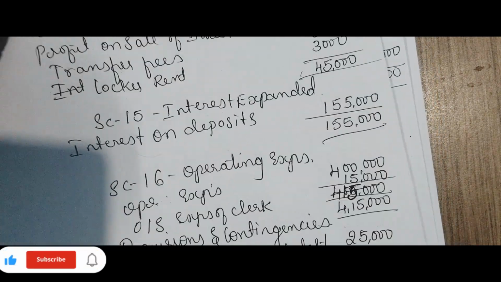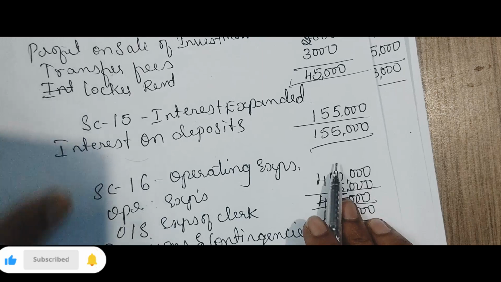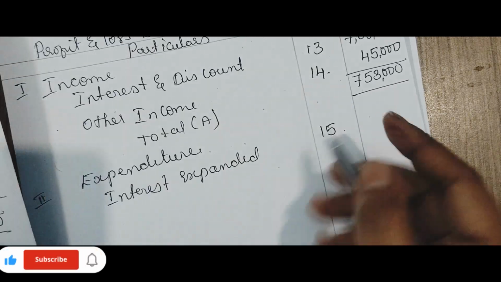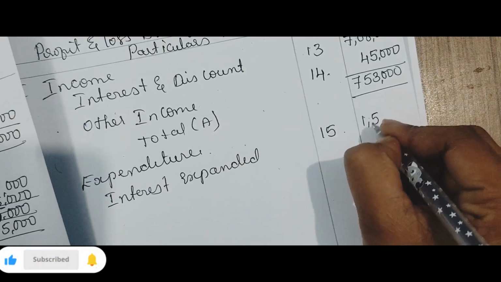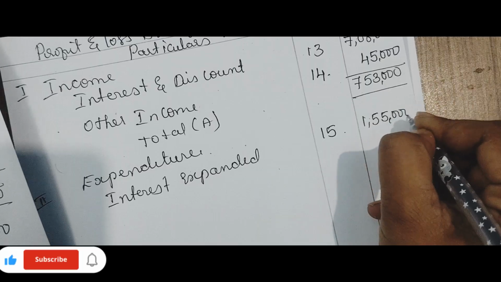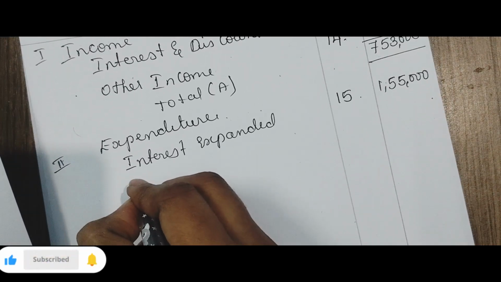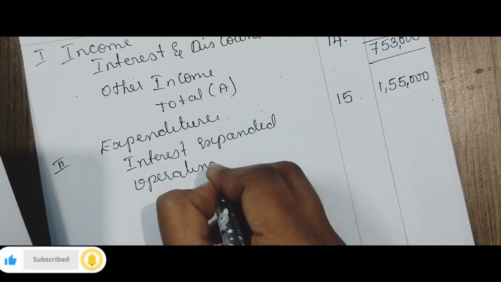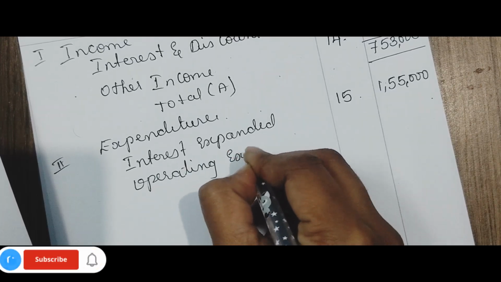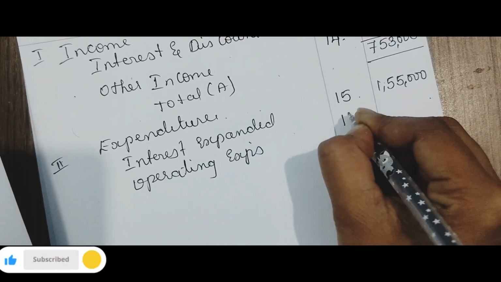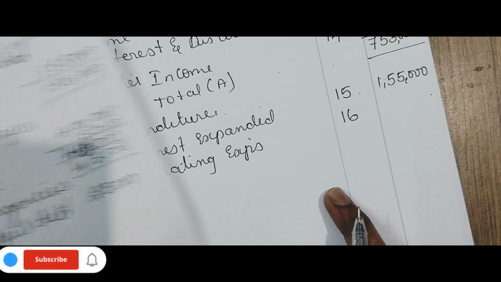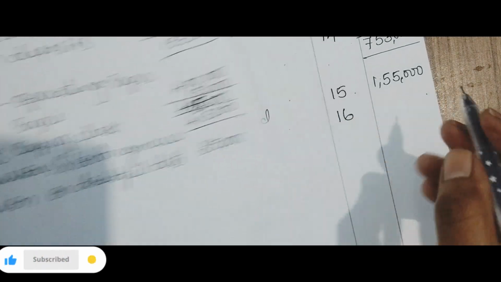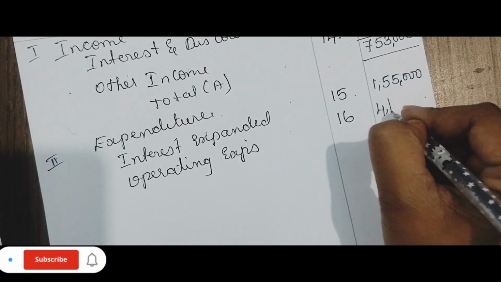What is the amount? 1,55,000. Then schedule number 16. Operating expenses. Operating expenses is schedule number 16. 4,15,000.